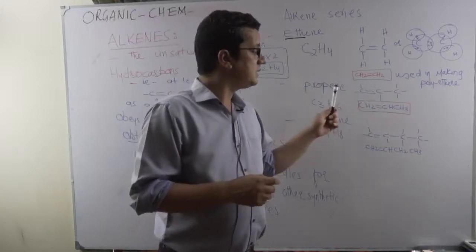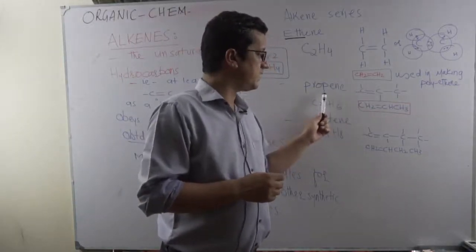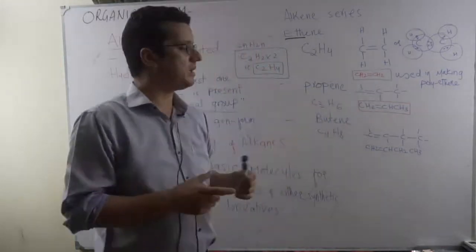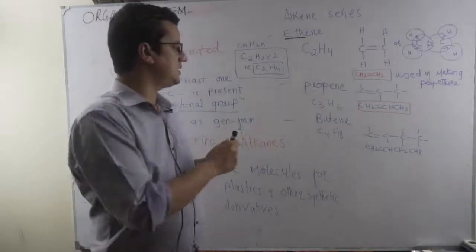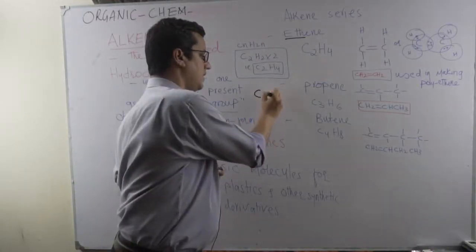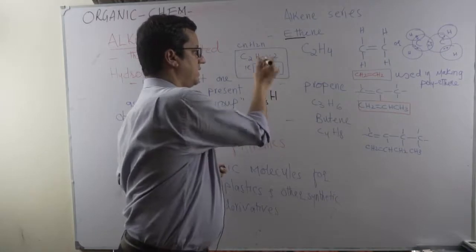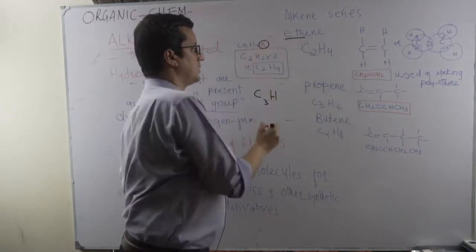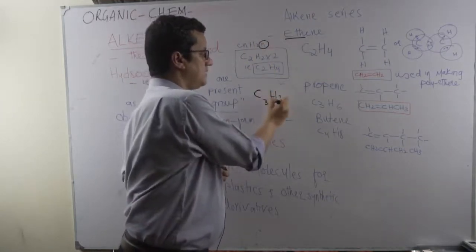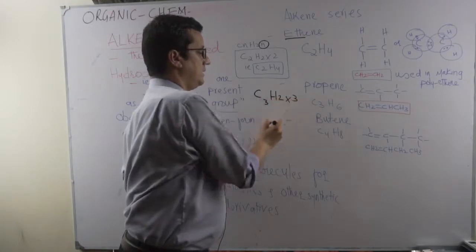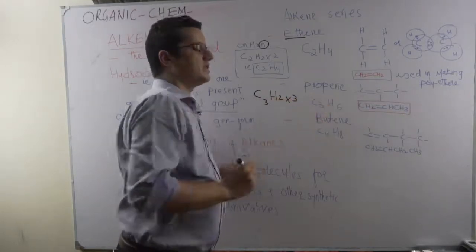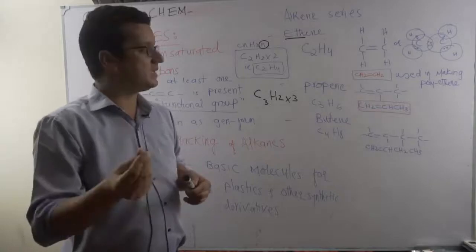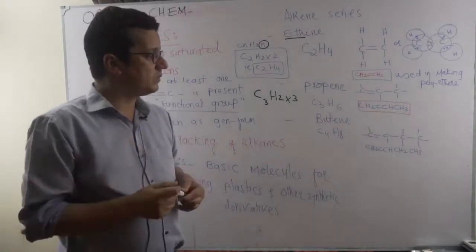Then comes propene, the second member of the series. Prop stands for 3 carbon atoms. According to the rule, C3H, and n stands for what? The number of carbon atoms. So if n is 3, then 2 into 3 makes it C3H6. This is how you can apply the general formula to devise an alkene molecule.